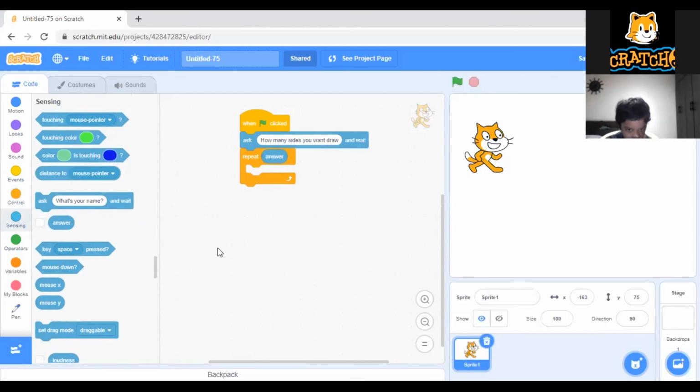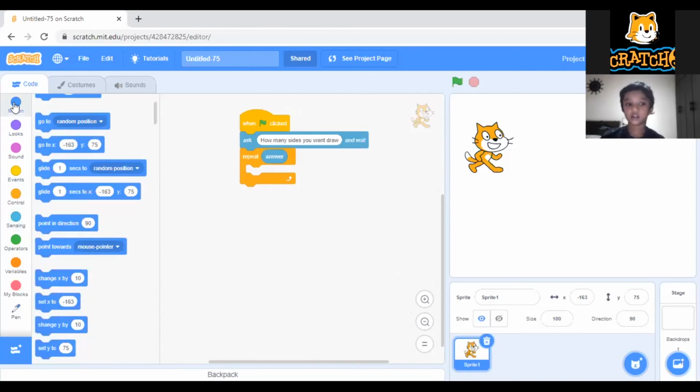That many times we need to repeat the block. If you want to draw 2 sides, then 2 times. If you want to draw a triangle, 3 sides, then 3. If you want to draw a square, Krishal, how many sides are there? 4, sir. So 4 times we need to draw like this.